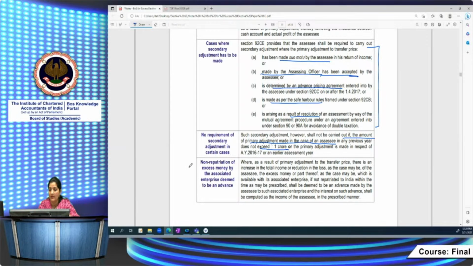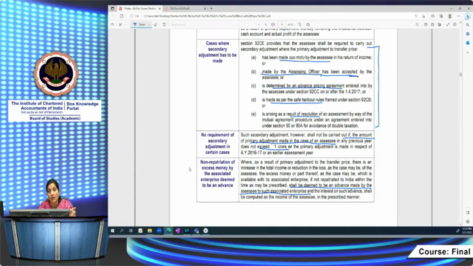Otherwise, what will happen? They have given a time limit within which you have to bring that amount from your AE to India. If you are not repatriating it to India within that prescribed time limit, and the time limit is prescribed in Rule 10CB, then that amount will be deemed to be an advance made by the assessee to such AE, and the assessee is required to pay interest on that amount. So the deeming advance concept is there while applying the secondary adjustment.